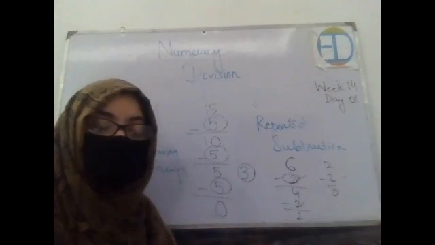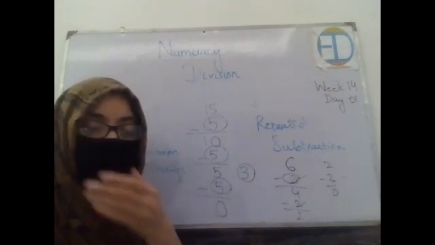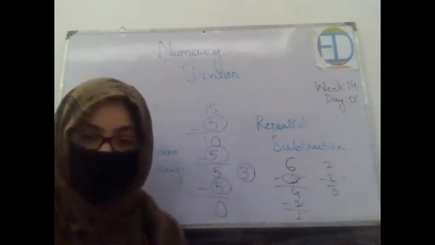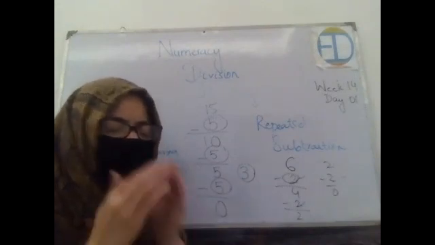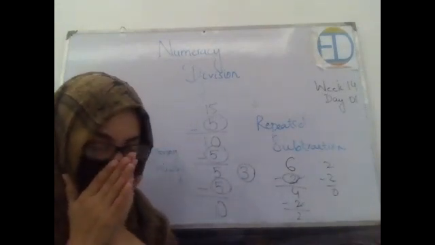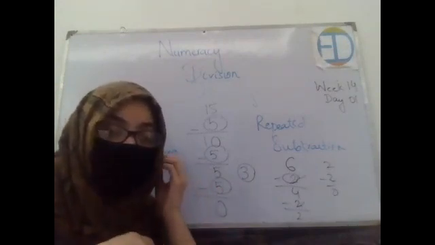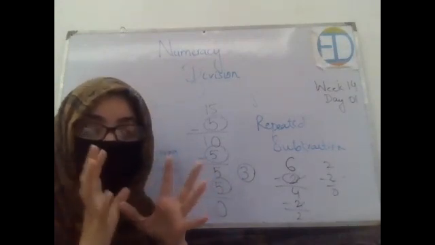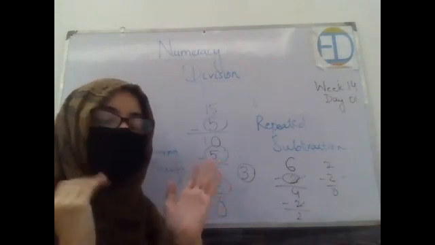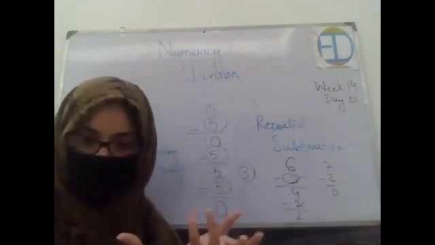Similarly, you can also understand it as repeated subtraction, right? That in division we keep on subtracting the same number again and again until we reach 0, right? So division is repeated subtraction as well.